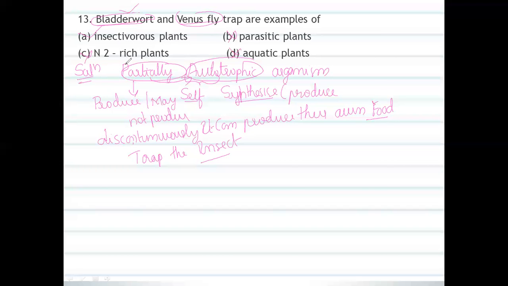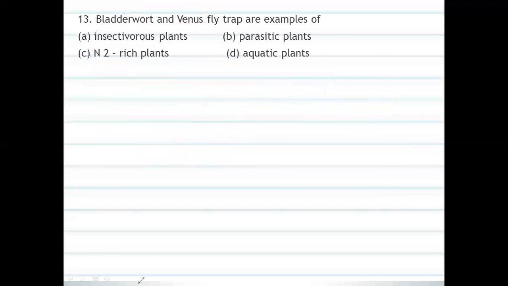So this is insectivorous. Both are plants that trap insects using certain specialized structures, so we call them insectivorous plants. Now I would like to move on to another question.